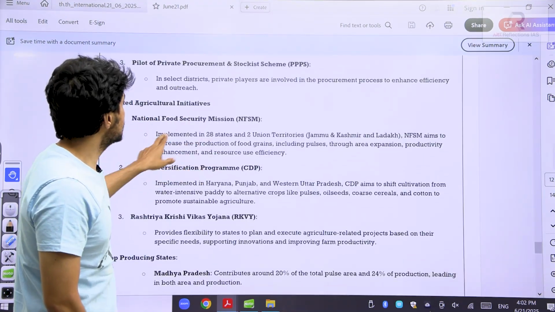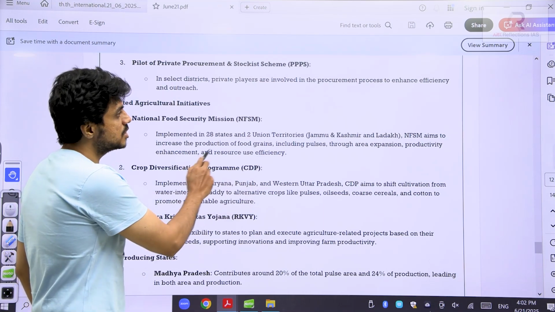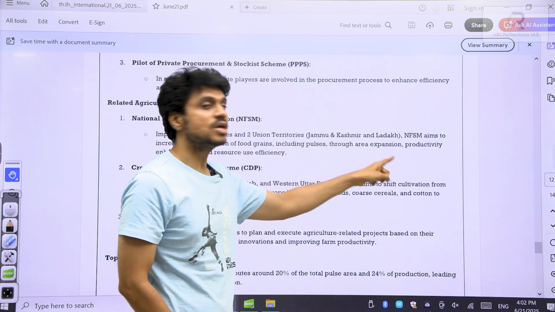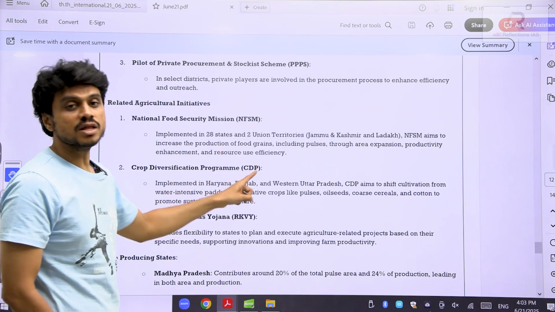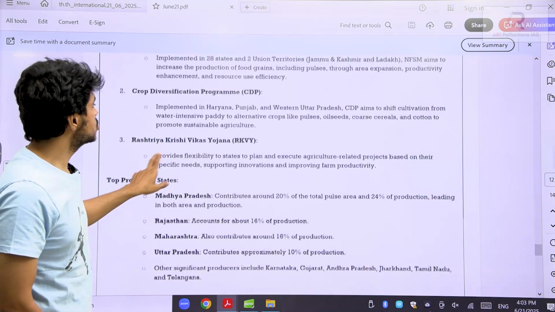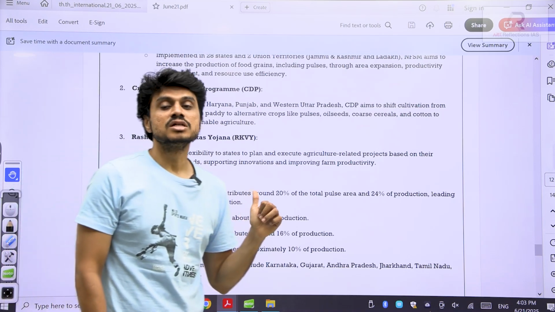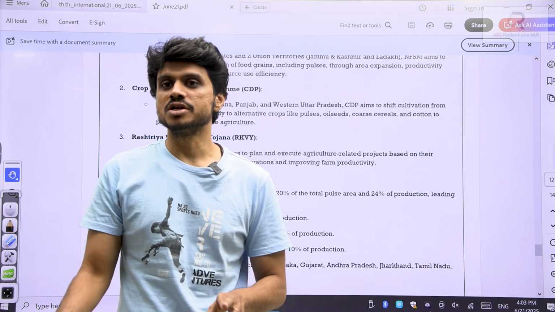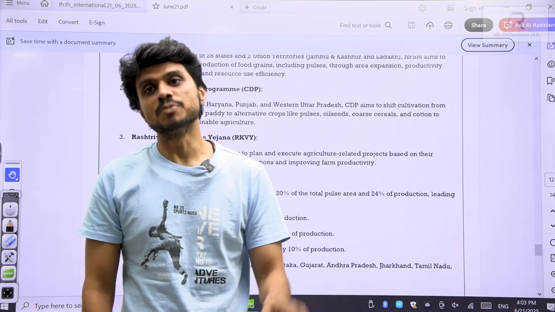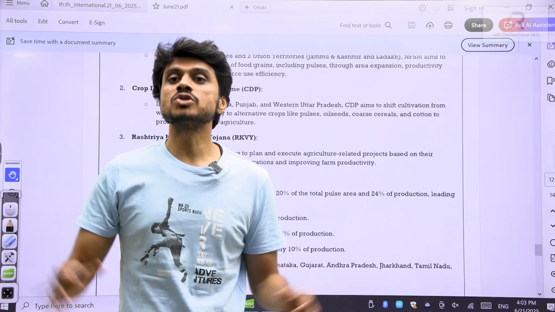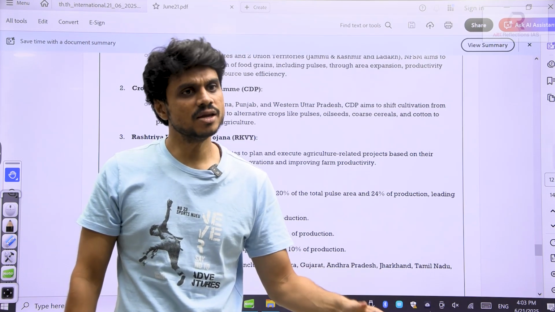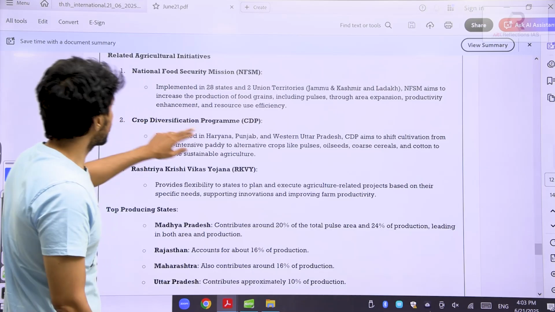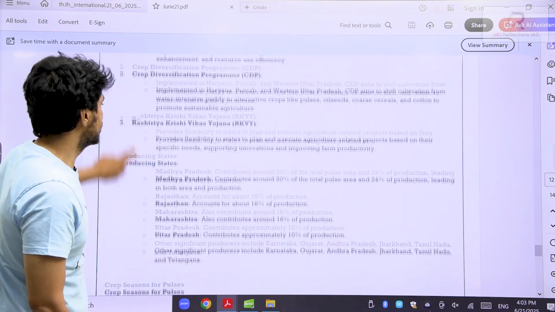Apart from this, we are also developing the National Food Security Mission, implemented in 28 states, where we are talking about increasing the production of food grains, including pulses, through area expansion, productivity enhancement and resource use efficiency. Then we also have the Rashtriya Krishi Vikas Yojana. This is a centrally sponsored scheme where incentives, flexibility and funds are provided to the states. States will implement the scheme to enhance the production of pulses. The central government will provide money and some kind of flexibility. States can take their own measures. So these are the important crop diversification program, National Food Security Mission and the PM Asha scheme.